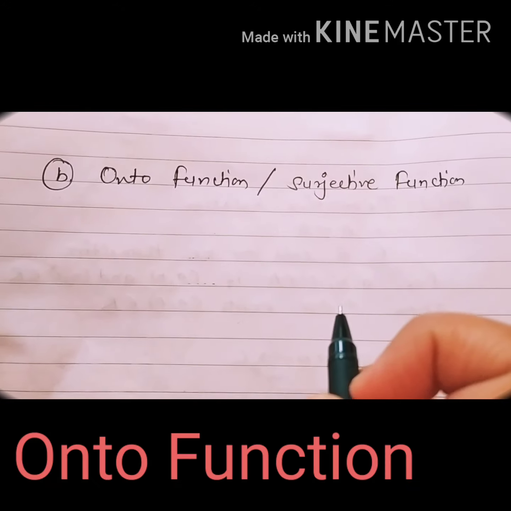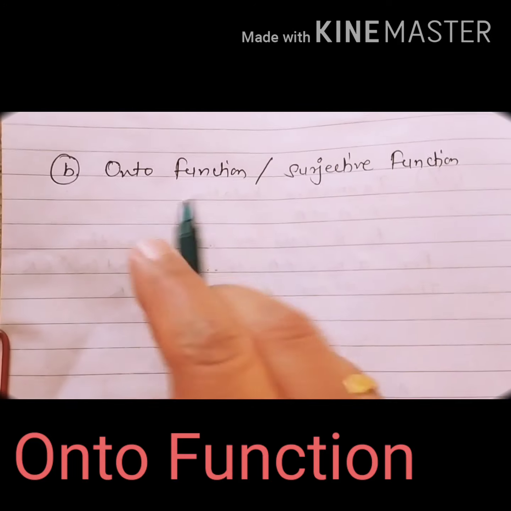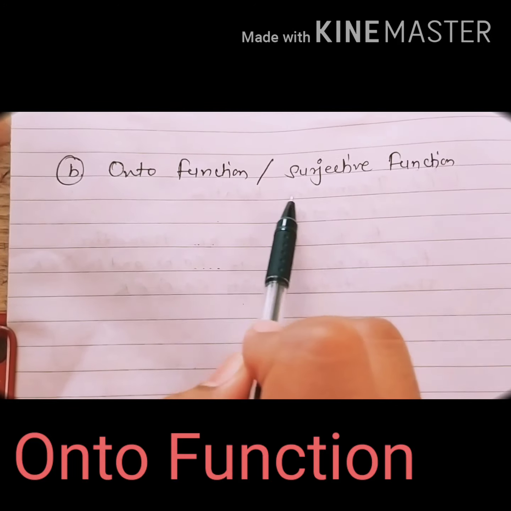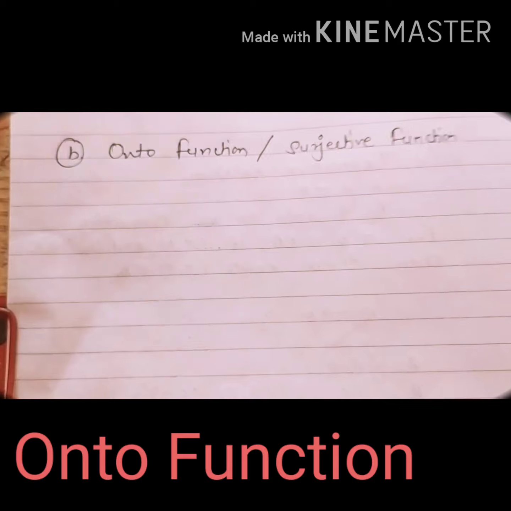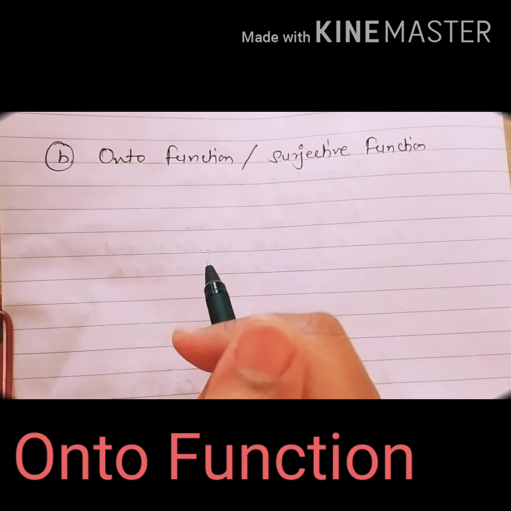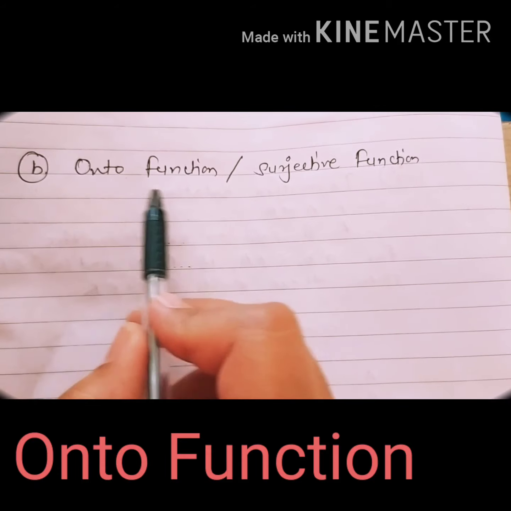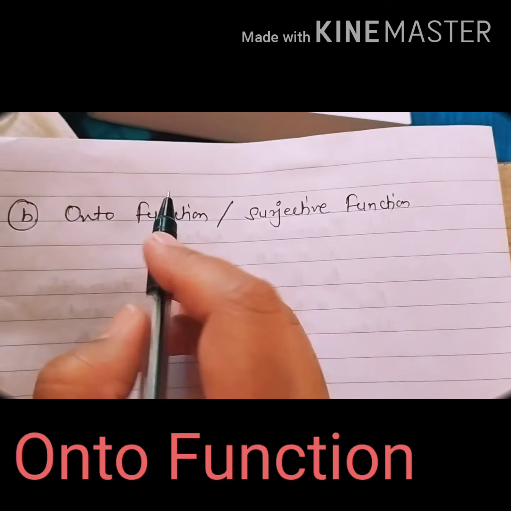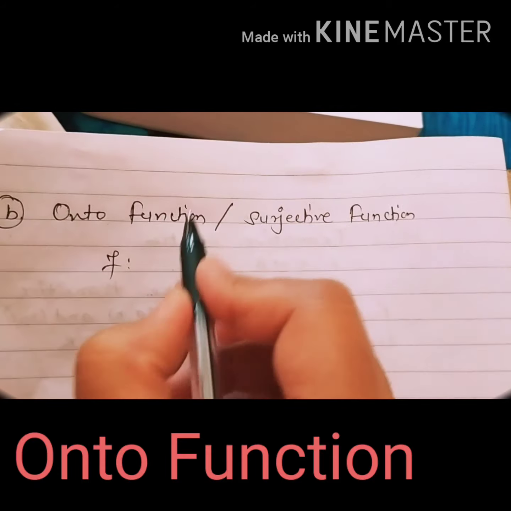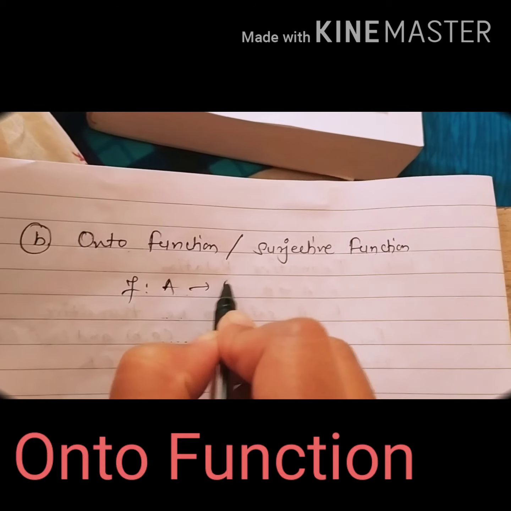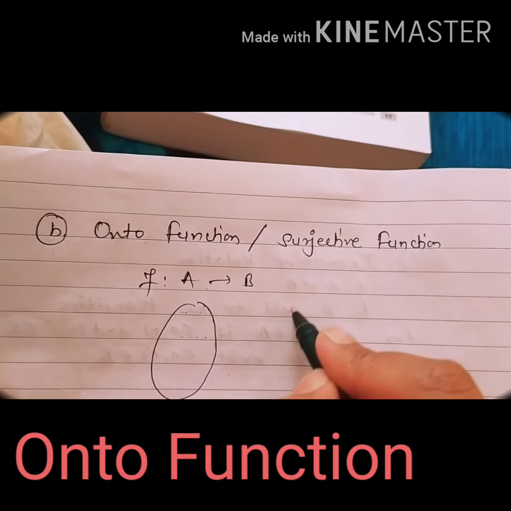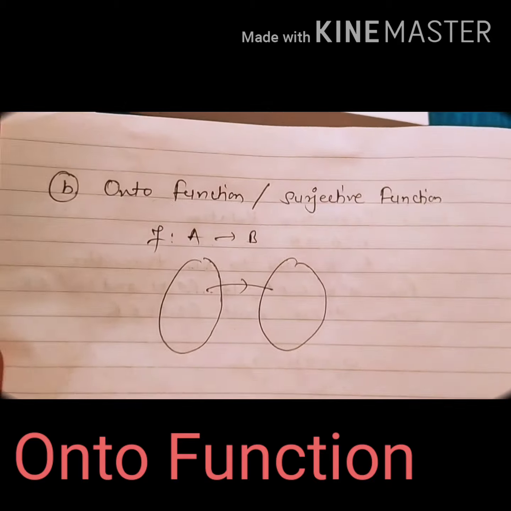Okay. Now the second type we'll see: onto function, that is a surjective function. Now what is meant by a surjective function? It is different from a one-one function, students, because we cannot compare both these functions. Now we'll consider f from A to B. I'll draw the domain and codomain so that you will get it easily.